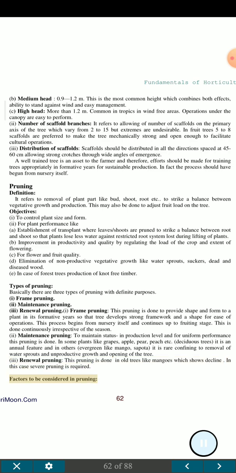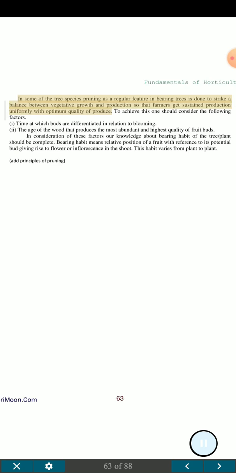Factors to be considered in pruning. Agrimoon.com. Fundamentals of horticulture. 62. In some of the tree species pruning is a regular feature in bearing trees, done to strike a balance between vegetative growth and production so that farmers get sustained production uniformly with optimum quality of produce. To achieve this one should consider the following factors.